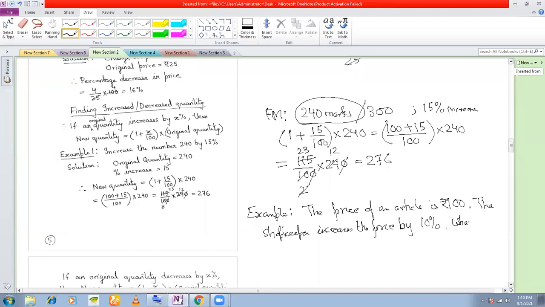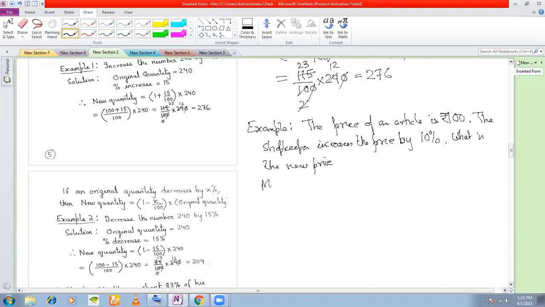What is the new price? Now let me do your method first, and then I will show you the second method. Then you will know that these two are the same. There is no formula. If he is increasing the price by 10%, what is the increase in price? Sir, 10 only. 10 rupees. That is 10% of 100. So he is increasing the price by 10 rupees.